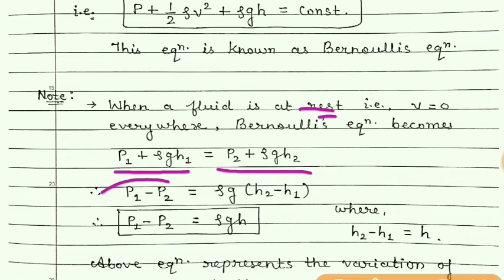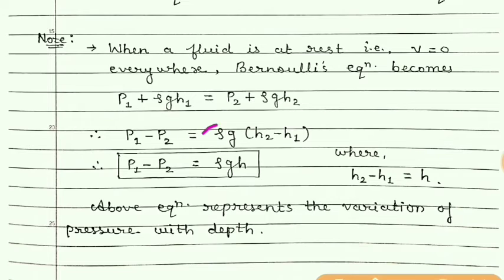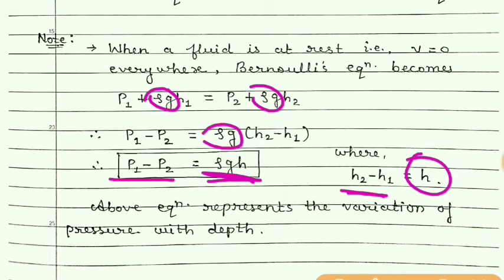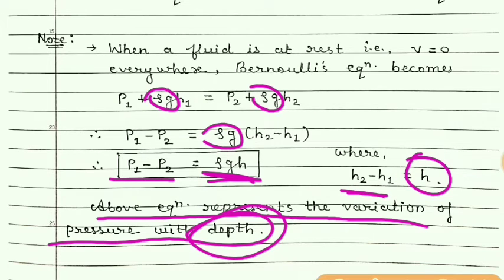And so P1 minus P2 is equal to rho g (h2 minus h1). Rho and g are common. And so if we take h2 minus h1 equal to h, that is height, then we can write P1 minus P2 is equal to rho g h. And this equation represents the variation of pressure with depth. We have studied this for stationary fluids in fluid statics.